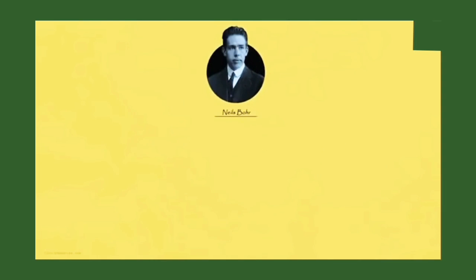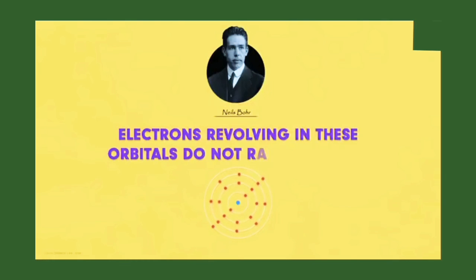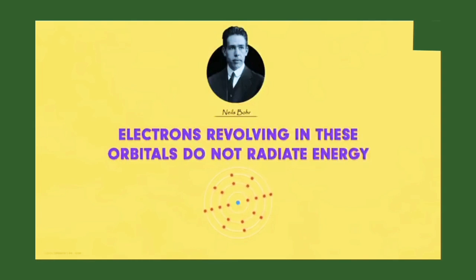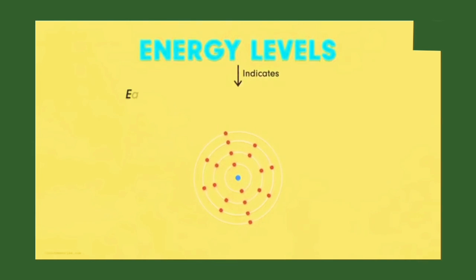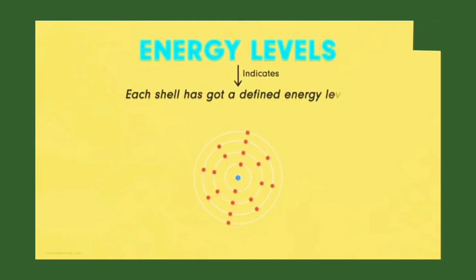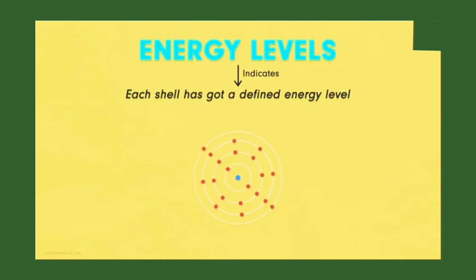Niels Bohr suggested that the electrons revolving in these orbitals do not radiate energy. Now, this is justified when we use the term energy levels, because it indicates that each shell has got a defined energy level. That means when the electrons revolve in these shells, they do not liberate any form of energy.